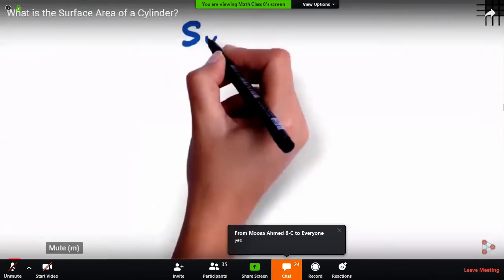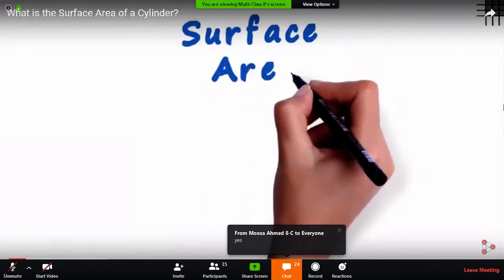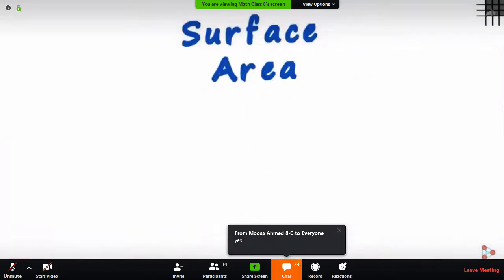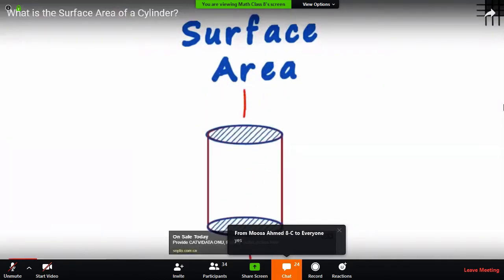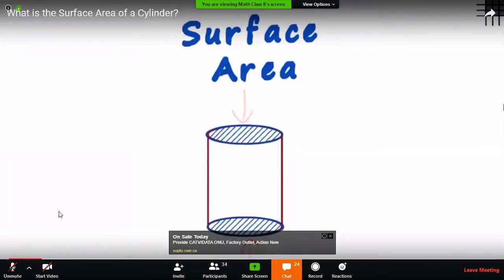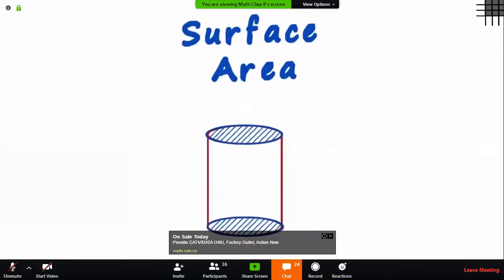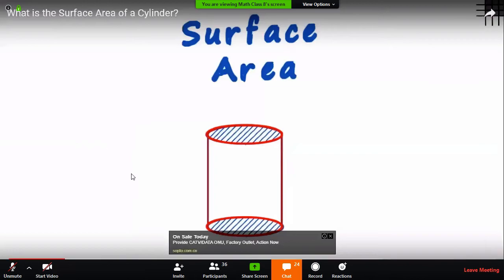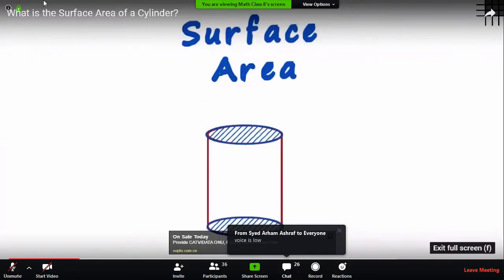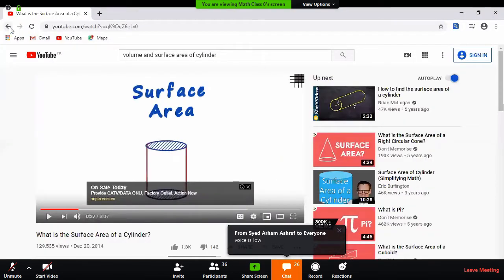Understanding how the surface area of a cylinder is derived is very interesting. Look at this cylinder. It has two blue circular ends, one on top and one at the bottom. Analyze the figure. As we know the area of a circle, we can easily find the surface area of the top and the bottom. Acha, let me wait for a while. Students, I'm switching on the other video. Okay, that would be more effective for you.